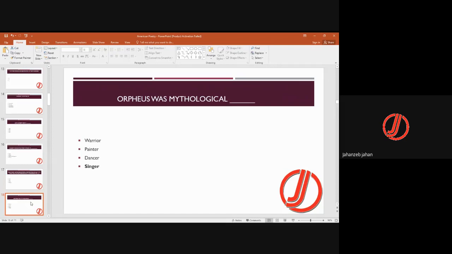Orpheus was a mythological singer who comes here looking for his wife in this poem. Orpheus was from Greek mythology. He was a singer. Orpheus went to the underworld for Eurydice, to meet her and find her. Ashbery's poems grapple with the subject of the irrecoverable past.